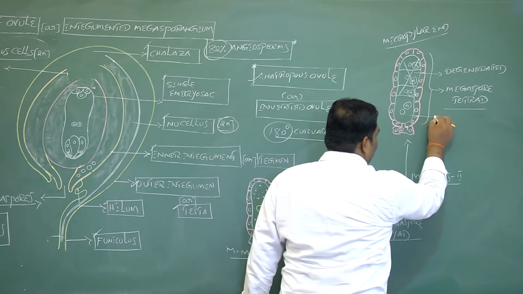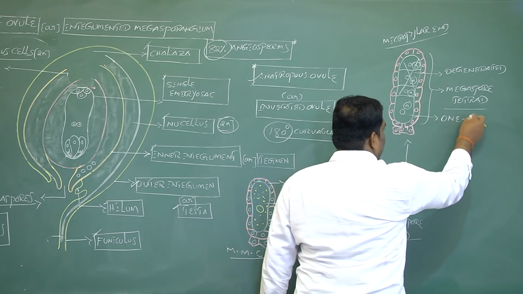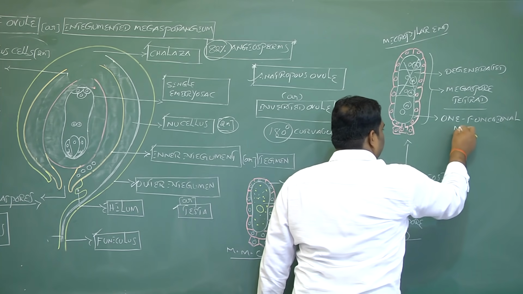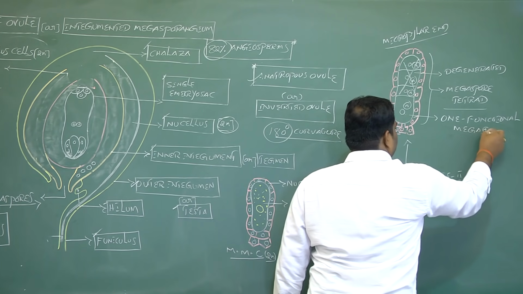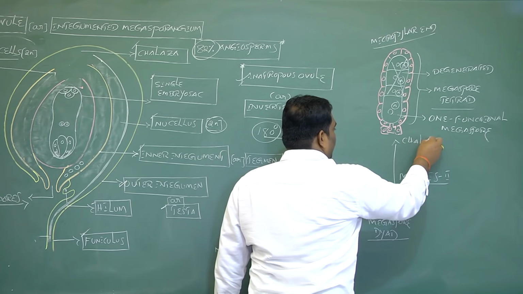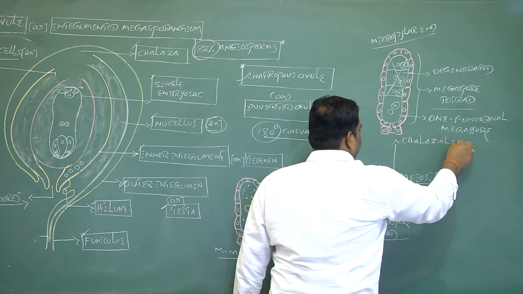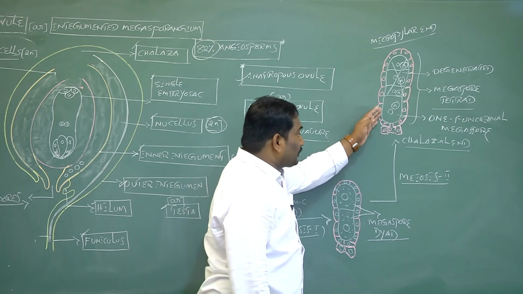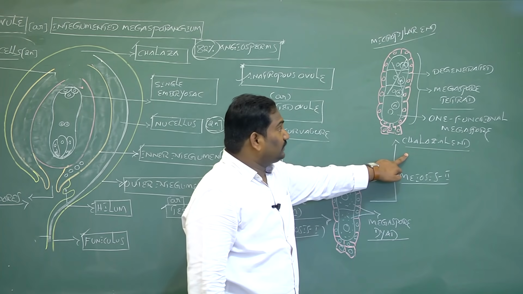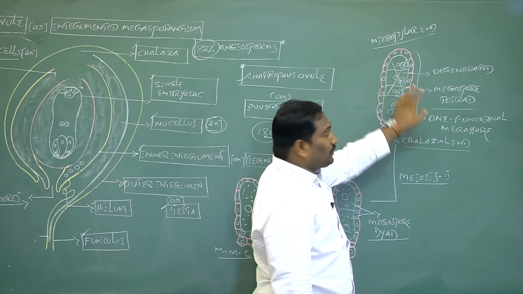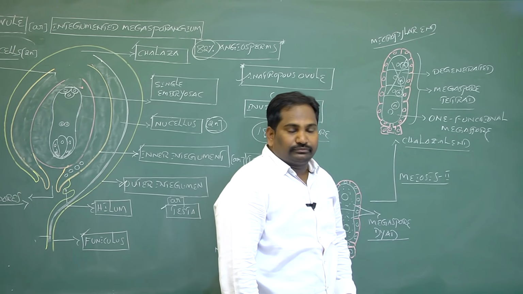Only one functional megaspore is present towards the chalazal end, and the rest of the 3 degenerated megaspores are present towards the micropyle.